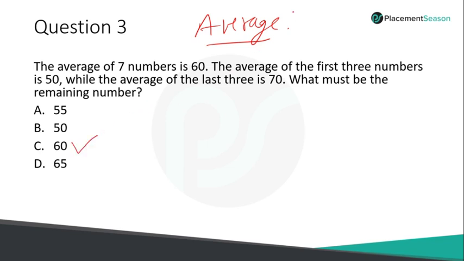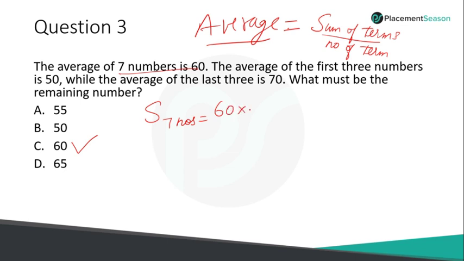What is average basically? So let me solve the question in the conventional way. So what is average? Average is the sum of the terms divided by the number of terms. Okay. So if you look at the average of 7 numbers, it is 60. So what is the sum of all the 7 numbers? 60 into 7, which is 420.